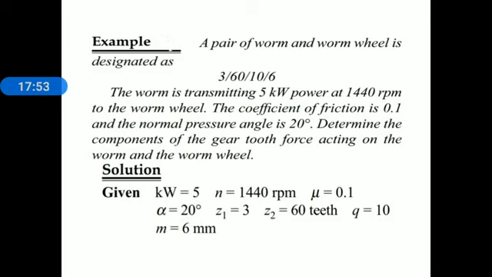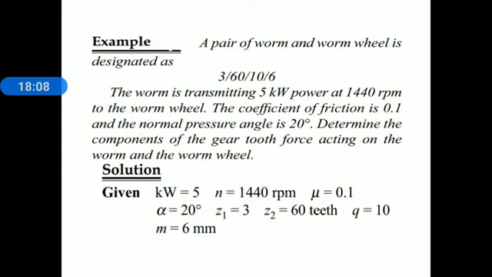Now let me move towards the solution. First of all, we collect the given data. A pair of worm and worm wheel is designated as, we know the designation of worm gears, Z1/Z2/q/m.